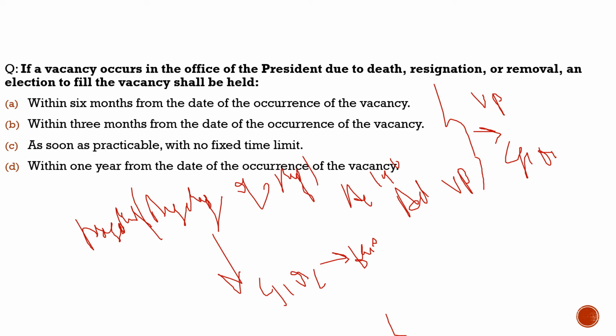Here the question says, if a vacancy occurs in the office of the president due to death, resignation, or removal, an election to fill the vacancy shall be held within 6 months from the date of the occurrence of the vacancy. 100% correct. So with this, I hope you had understood the concept of vacancy and the concept of succession to the presidency. The important points in that: what does the constitution say and what does the act of the parliament say. So with this, let's move to the last part of our discussion and solve that question.